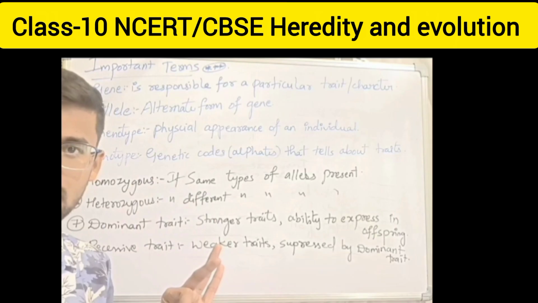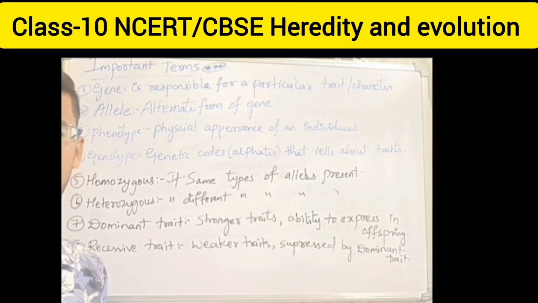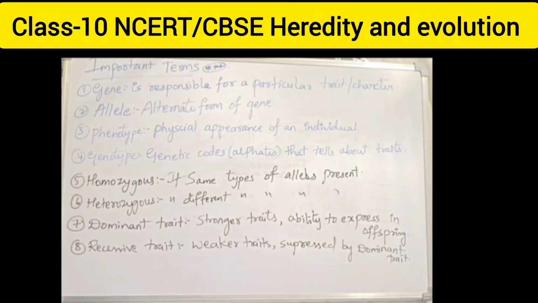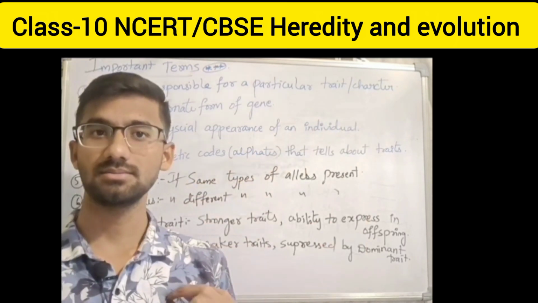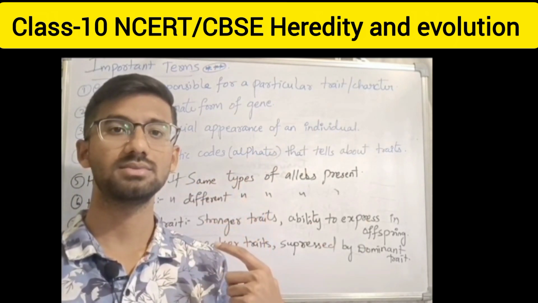fill in the blanks. For 2 marks they may ask: define allele and phenotype, or differentiate between phenotype and genotype. If they ask like this, you should know all those characteristics and definitions too. Let us discuss. Gene. Gene is responsible for a particular trait or character. See, trait is nothing but character.